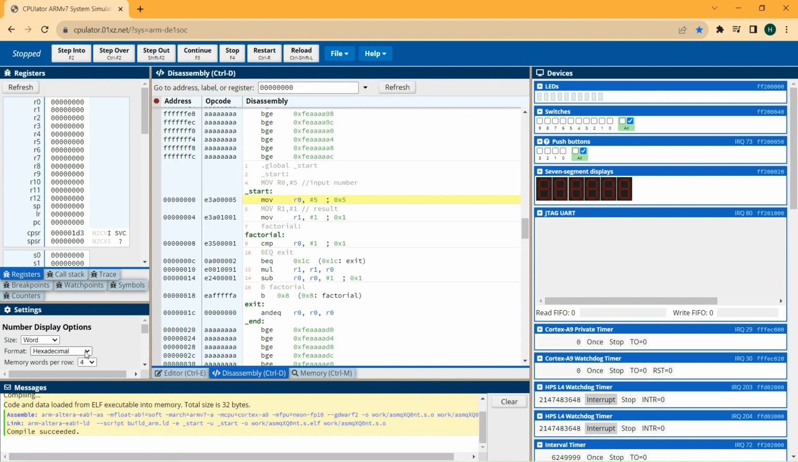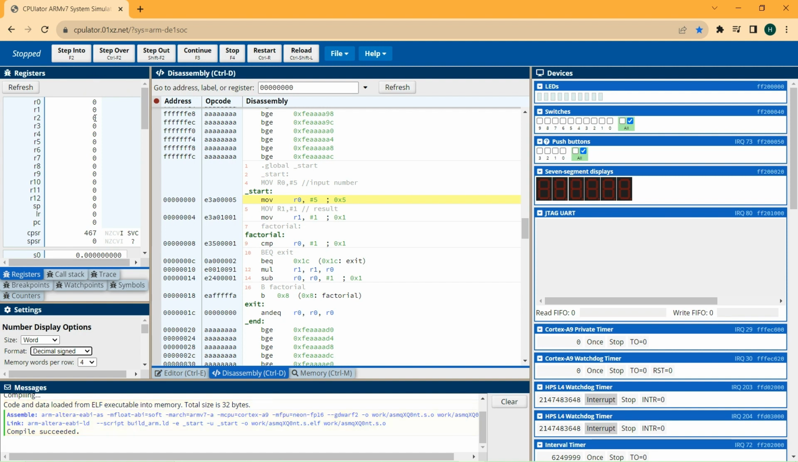I will change the format to decimal, because it is hexadecimal values by default. So we execute instruction by instruction. We move 5 to R0 and 1 to R1. And then we move to the factorial branch.